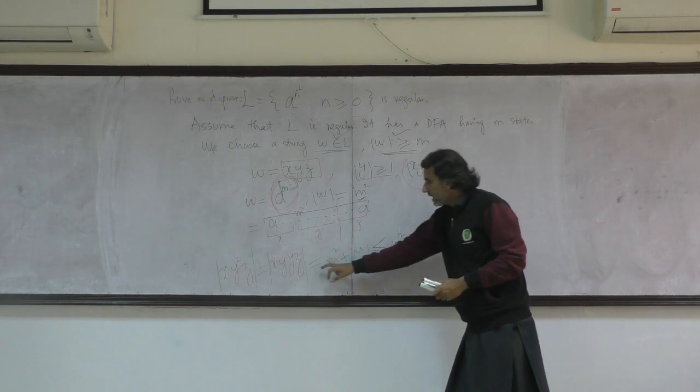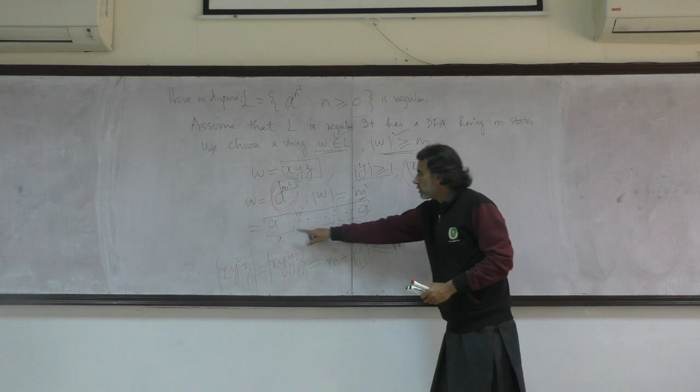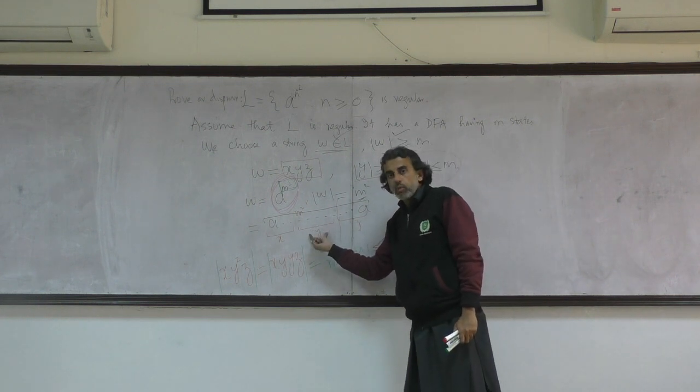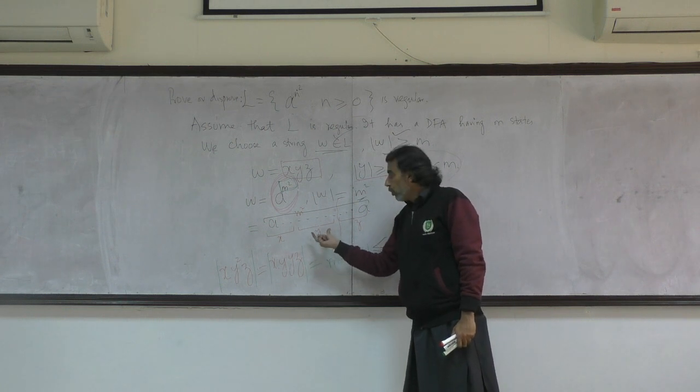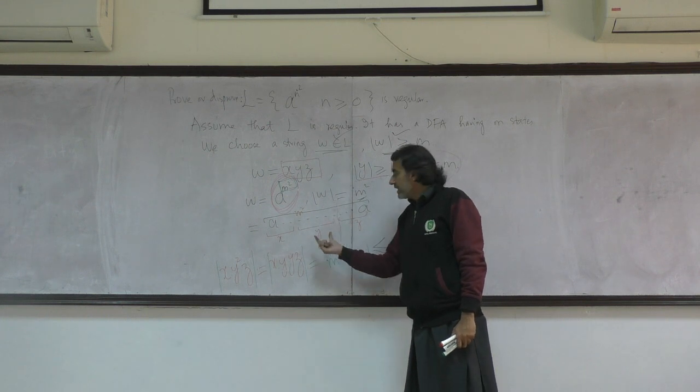So over here, rather than putting the equal sign, I'm putting less than or equal sign. Because we just got convinced over here what would be the lower limit on the length of y, and what would be the upper limit on the length of y. The lower limit on the length of y was 1. The upper limit on the length of y is